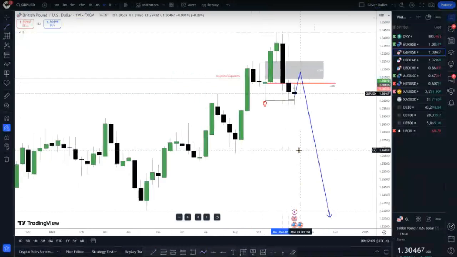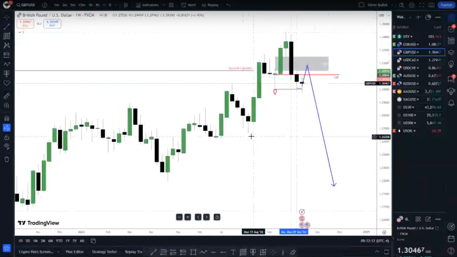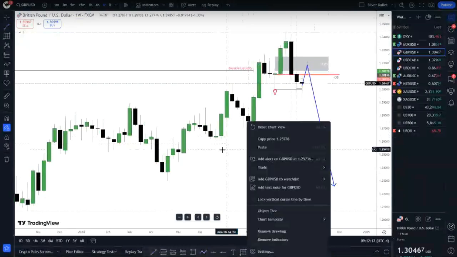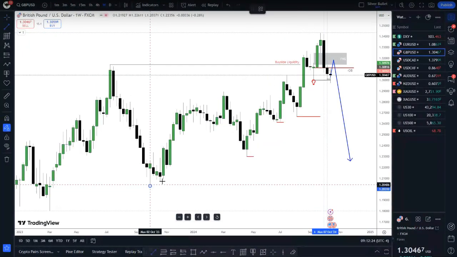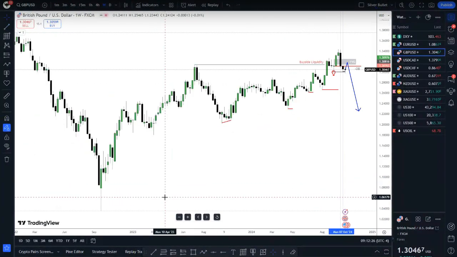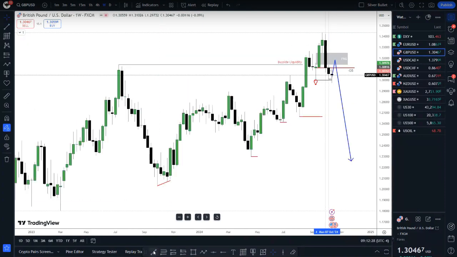So if it pushes downside, where to? In this case, we have a low. We have this low here. We have these relative equal lows here. We have this low here. We have this feather swing here as well. Can you see something here? A phantom trend line liquidity, which means we have this.